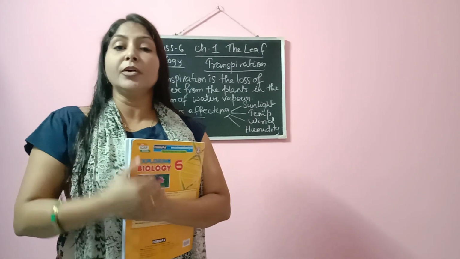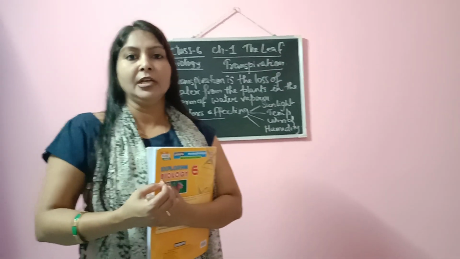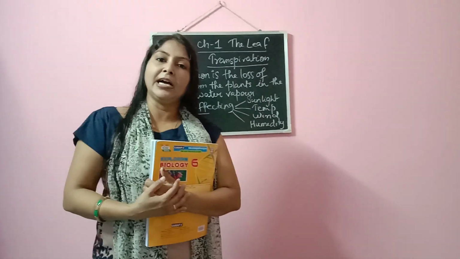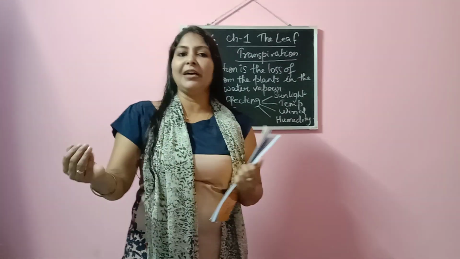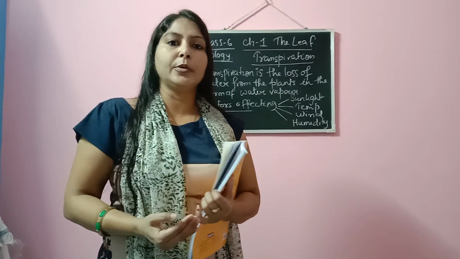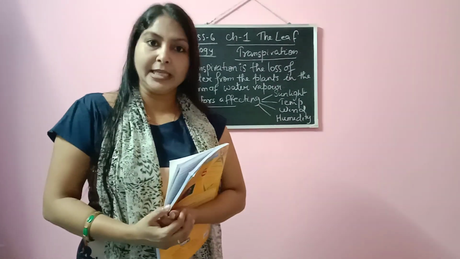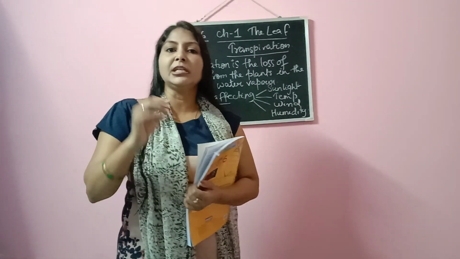A very good example of transpiration you can do at home also. You must have a small plant pot. What you can do is cover the whole plant with a polythene bag and just leave it for a few hours.